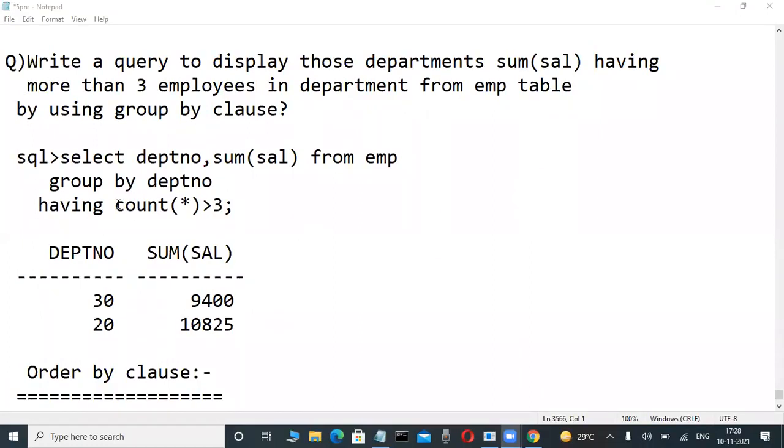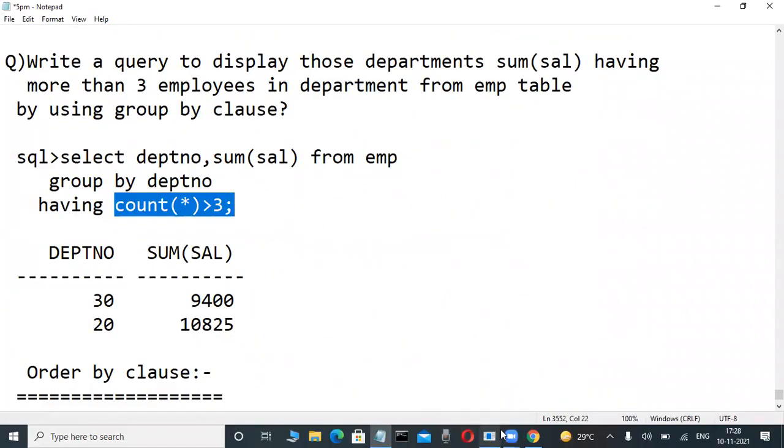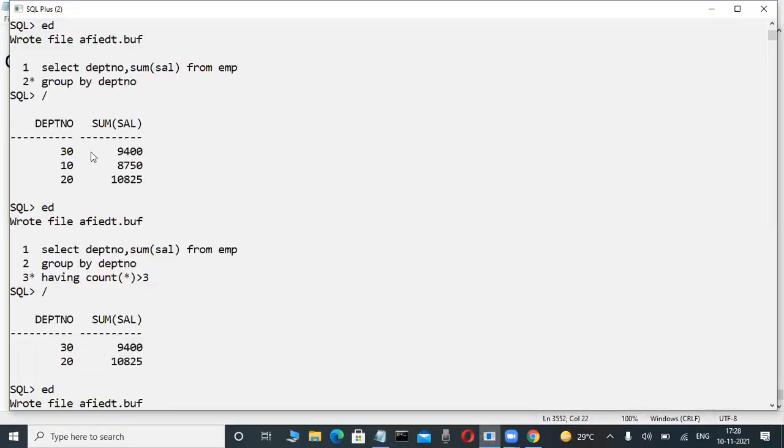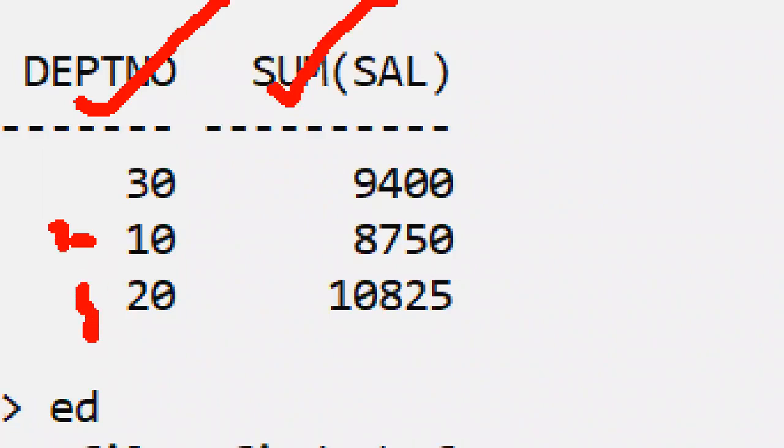Some fellow has a doubt: why, Murli sir, are you using count star greater than 3? It means nothing, very easy. Here this is a report. Already we are restricting the groups, either visible group function or visible column. But I don't want it like this. Suppose in the 10th department 3 employees are there, in the 20th department 5 employees, in the 30th department 6 employees. I want to restrict the groups internally, not visible, based on some group functions.